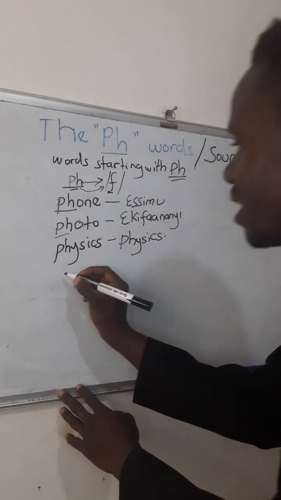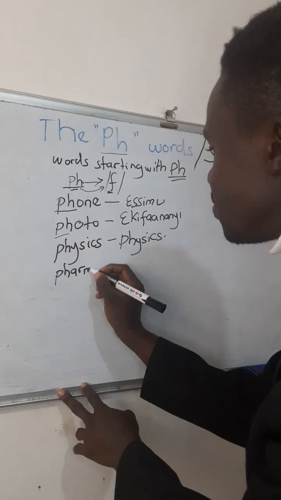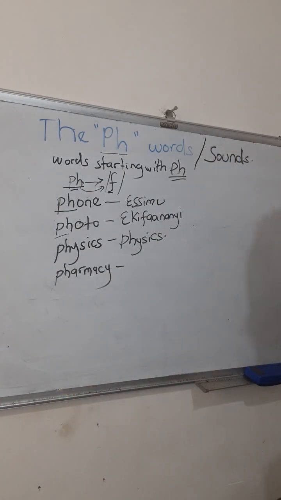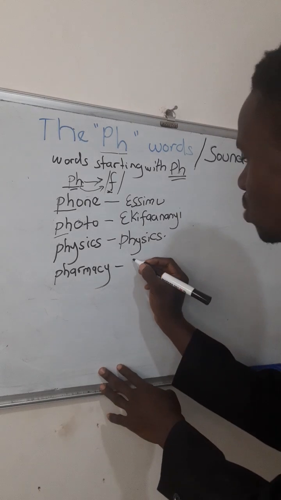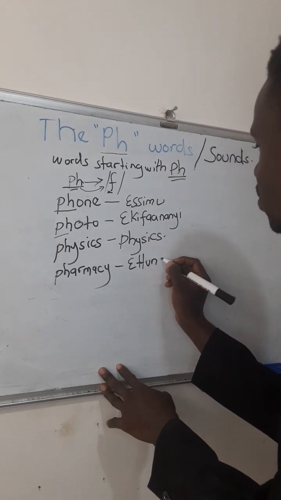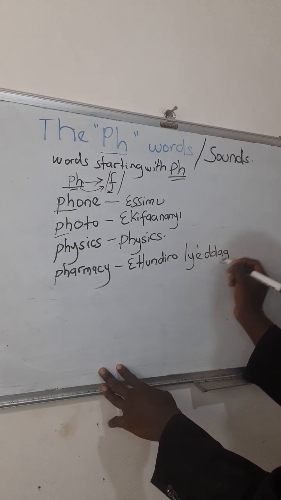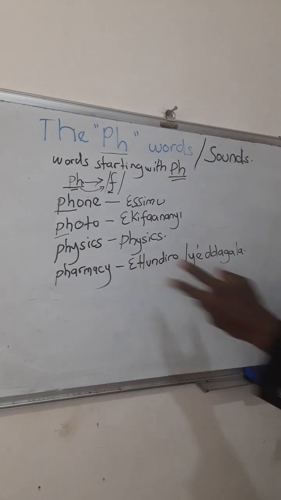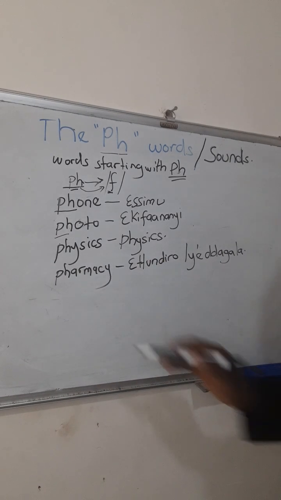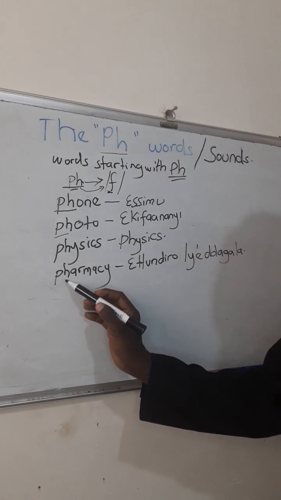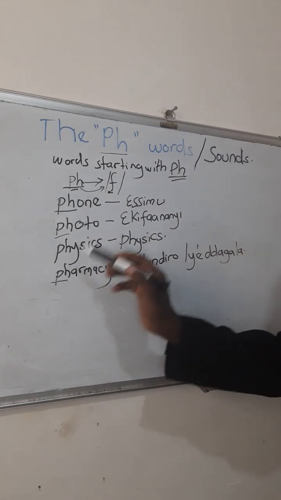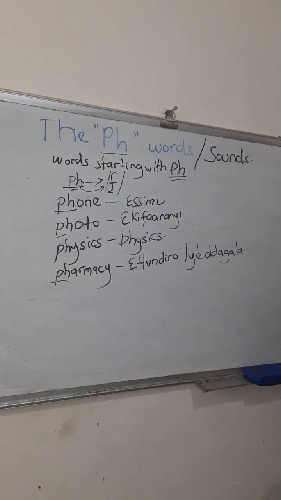We have a word, PHARMACY. How do I read this word? Pharmacy. Good. What is pharmacy in Luganda? Pharmacy in Luganda tugiyita ettundiro. Ettundiro lyaki? Ettundiro ly'eddagala. Okay? Ettundiro ly'eddagala. A place where we buy drugs from. It is called a pharmacy, but it starts with PH. Okay? So tugamba pharmacy. Wabelanga waliwo F. Pharmacy. Are we together? So, pharmacy in Luganda tugamba ettundiro. This is double T. Ettundiro ly'eddagala.